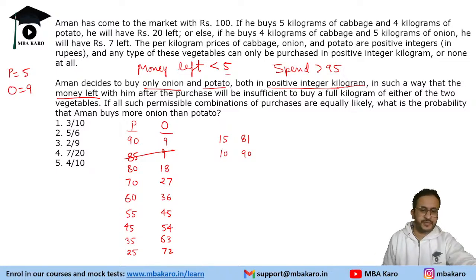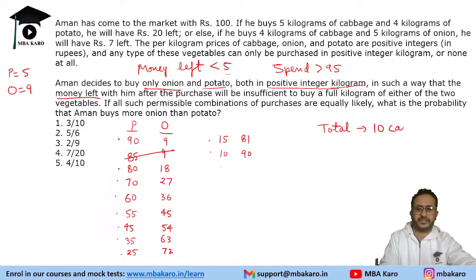Potatoes worth 10 rupees, onion worth 90 rupees, right? And the last possibility, 5 and 90, would again allow buying more potatoes. So these are the combinations. First of all, we'll count the combinations: 1, 2, 3, 4, 5, 6, 7, 8, 9, 10. So 10 are the total cases.